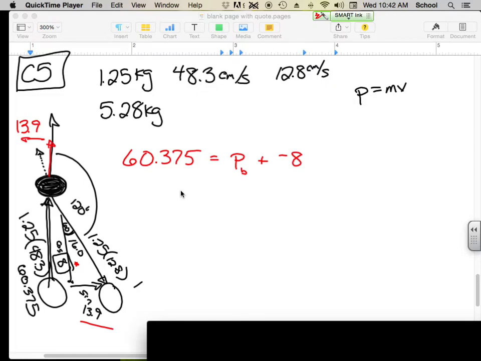Does that make sense? So what we had done before was we would subtract, but now we're going to subtract a negative number, so that's really going to make it 68.375 must be the momentum of B going forward. So that means this side must be 68.375. So instead of subtracting, we had to add it because it bounced the other way.